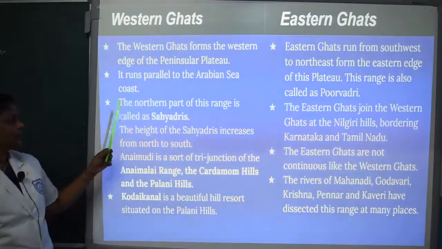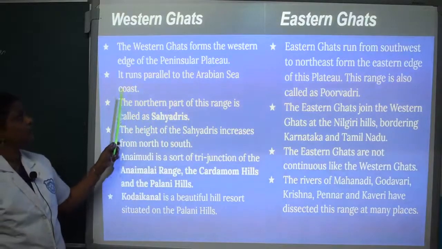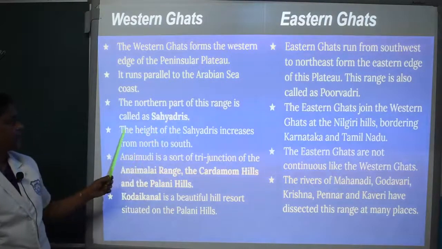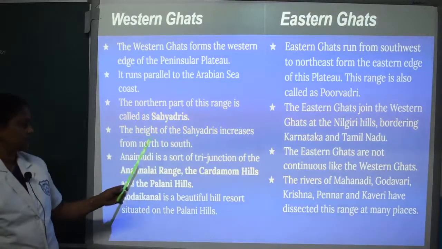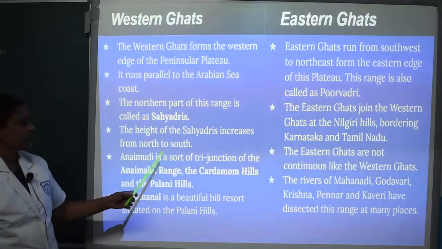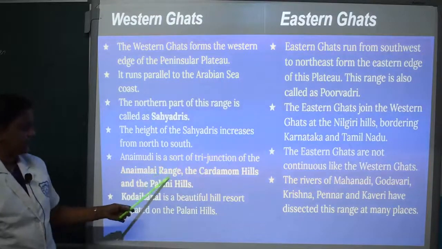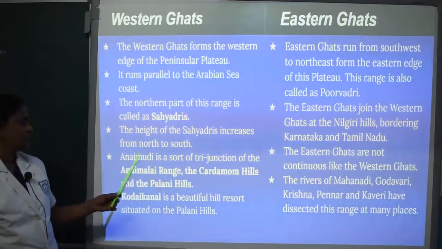The northern part of the Western Ghats is known as Sahyadris. The height of the Sahyadris increases from north to south. Anaimudi is a sort of tri-junction of the Anaimalai range, the Cardamom Hills, and the Palani Hills.